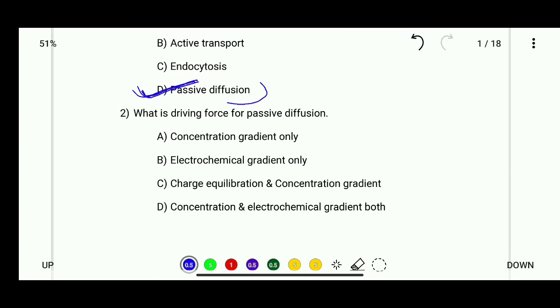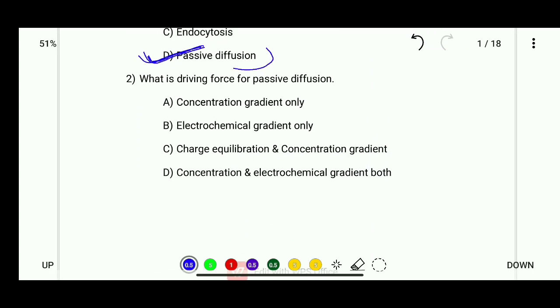Question number 2, which is the driving force for passive diffusion? Options are concentration gradient only, electrochemical gradient only, charge equilibration and concentration gradient, and concentration and electrochemical gradient both. So the correct answer, the driving force for passive diffusion is concentration and electrochemical gradient both.